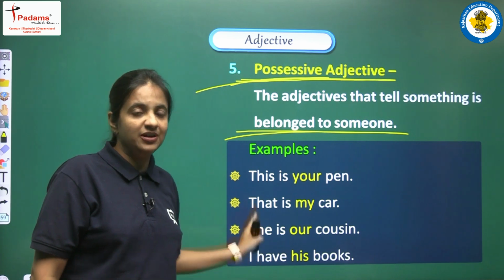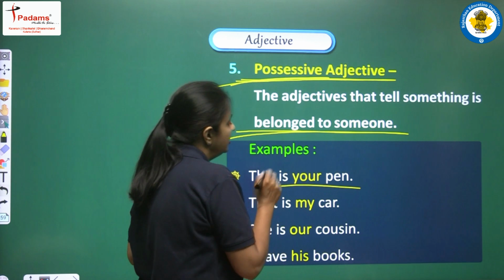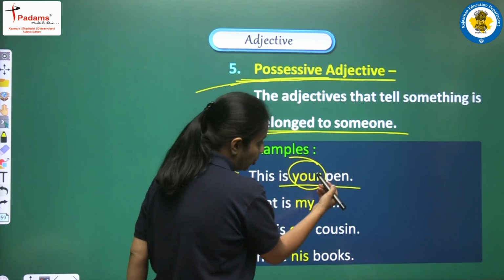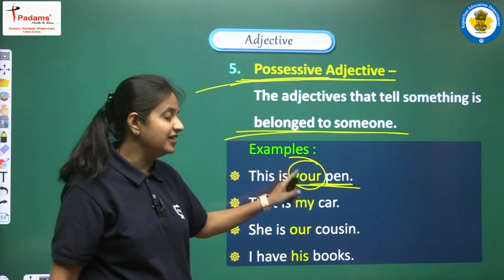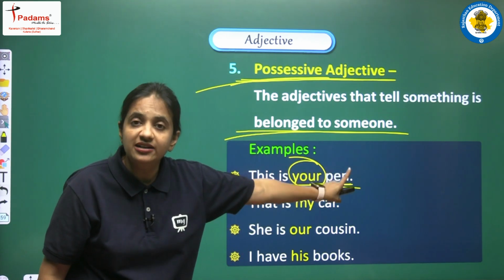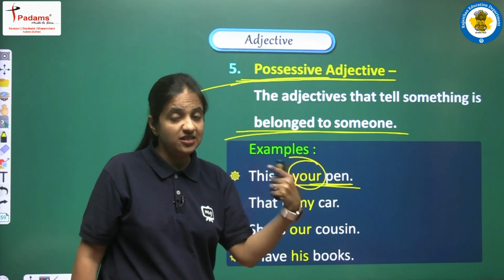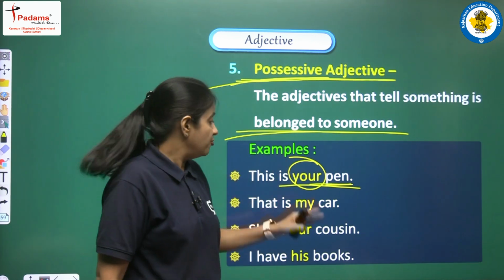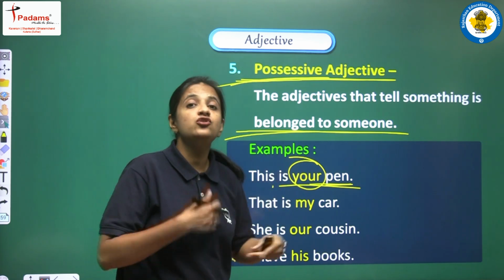Let's see some examples to clear the point. First example is, this is your pen. So here we are having your, that is a word qualifying pen, which is one of the nouns. So this thing is clear that your, this is one of the adjectives. Why? Because it is qualifying a noun. Now we have to tell that your, this is the example of possessive adjective. How can we say so? Just look at the sentence, we are indicating towards one pen, and we are saying that this is your pen.